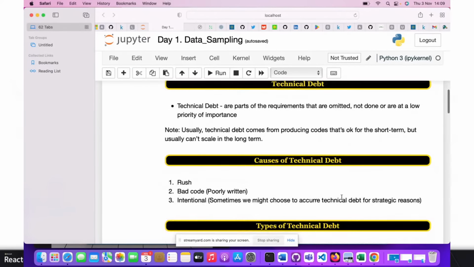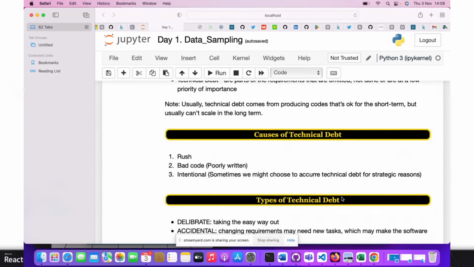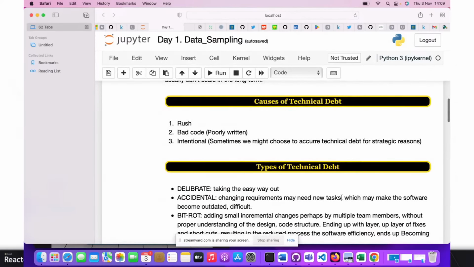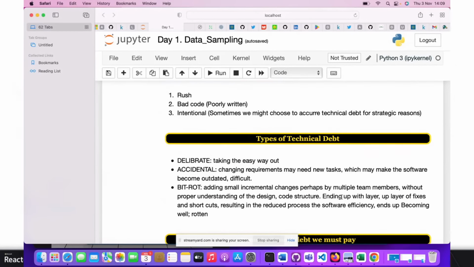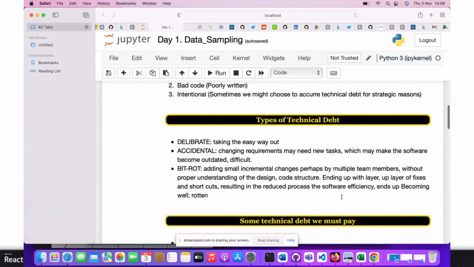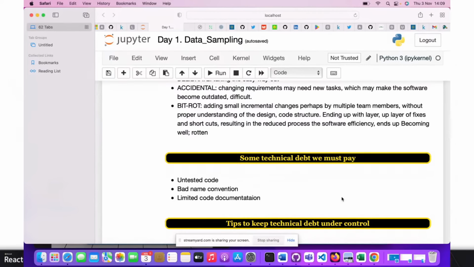We have a lot of causes of technical debts. We have the rush, we have the bad code, we have the intentional. Sometimes we might choose to incur technical debt for strategic reasons. So we have the types of technical debts. Sometimes we might try to take the easy way out. We might try to change the requirement that may need new tags, adding a small increment in price by multiple team members with proper understanding of code structure. So some technical debt we must pay.